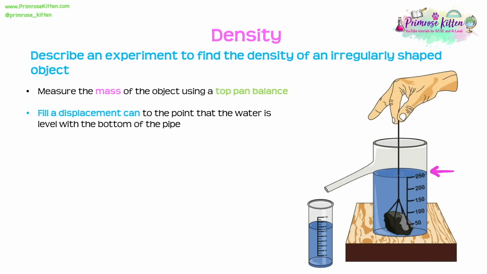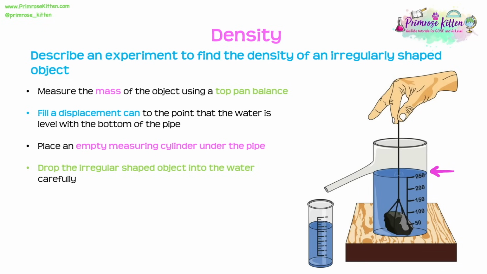We're then going to place an empty measuring cylinder under the pipe. Now we're going to be really careful here and we're going to drop our irregularly shaped object into the water. You can see in this example, we've wrapped some string around the stone so that we can lower it in slowly. The reason why this is so important is if we just dropped it in, then water would likely splash everywhere and we would lose some water, which would distort our results. So we'll place it in and then we're going to see water pour out of this tube.